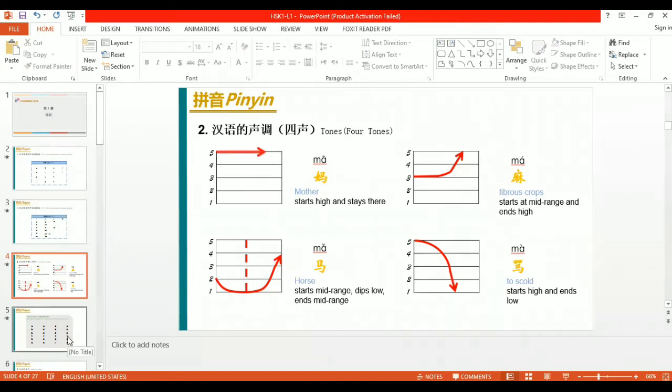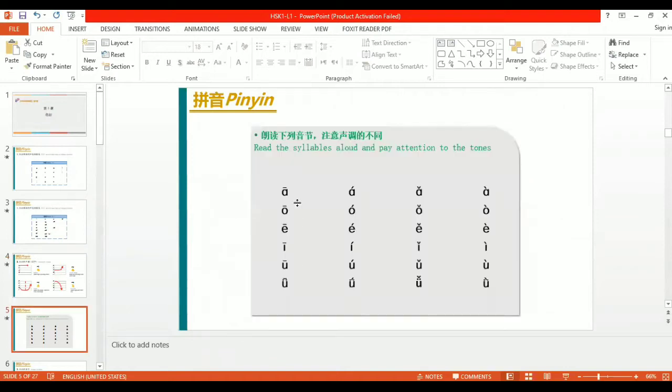We will read these syllables aloud and pay attention to the tones. It is very necessary. So I have put these syllables here, just like this is A. So how to read these along with four tones, this A and O, E, I, U, and Ü. So we have to pronounce it differently with respect to their tones. So now we will start from the A. Pay attention to these syllables.